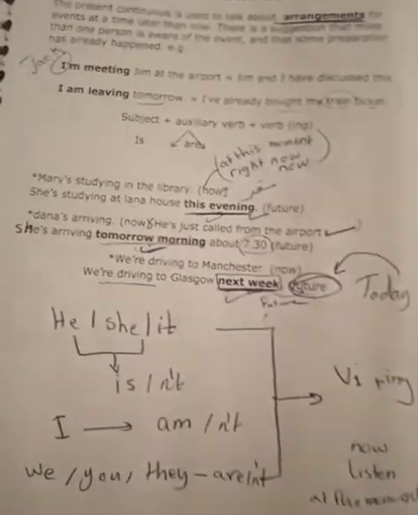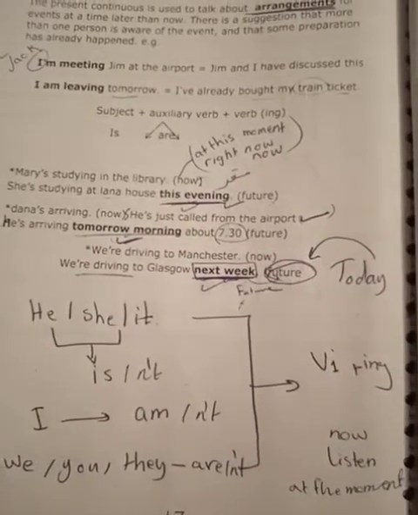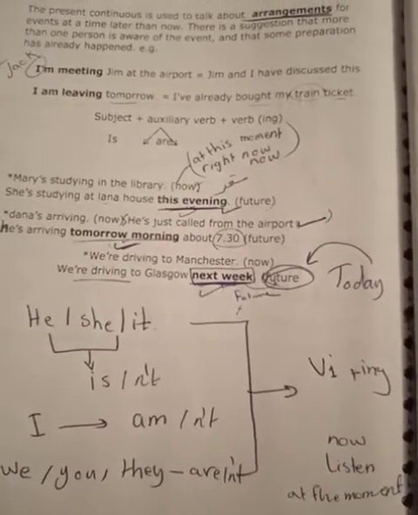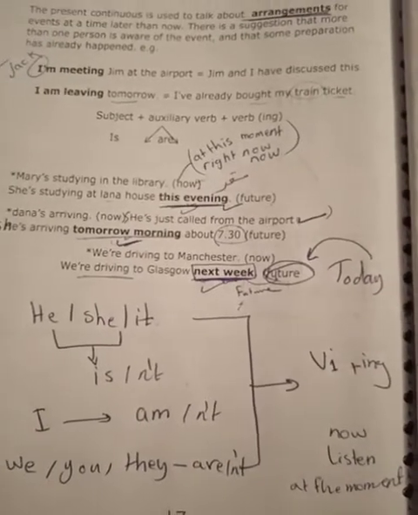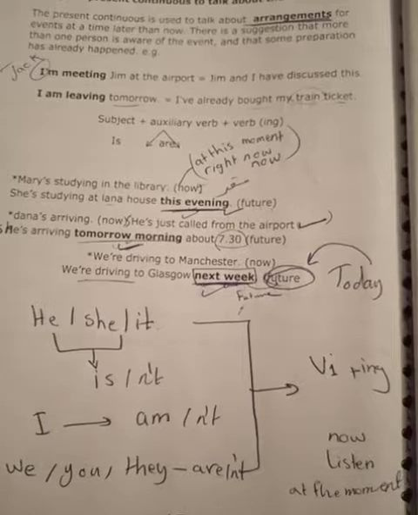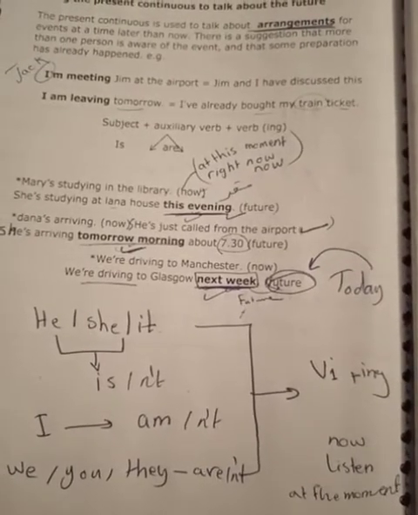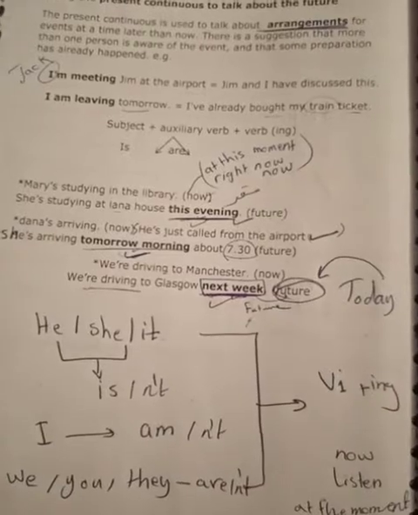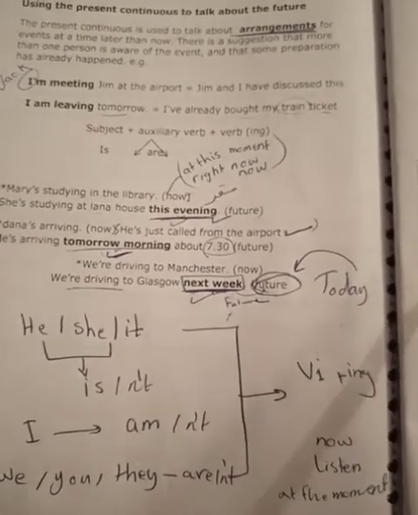If I hear my little daughter talk for the first time, I say, listen, the baby is talking. At the moment, at the same moment he is talking.